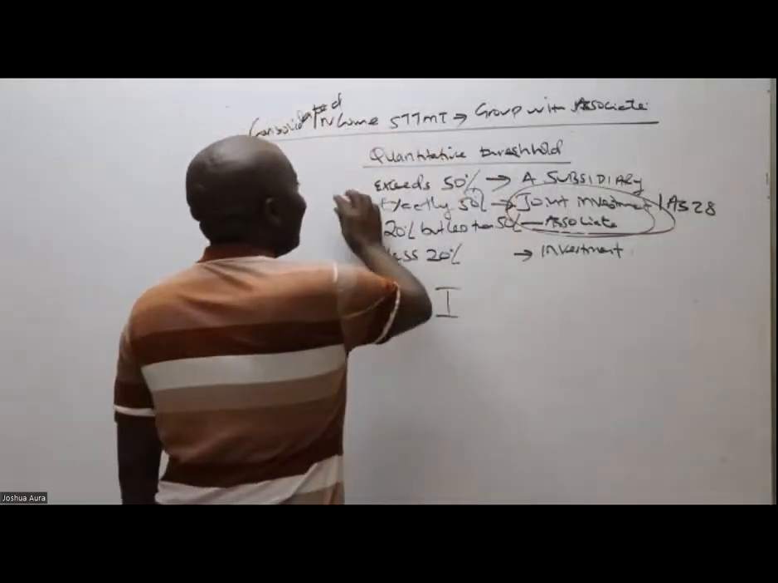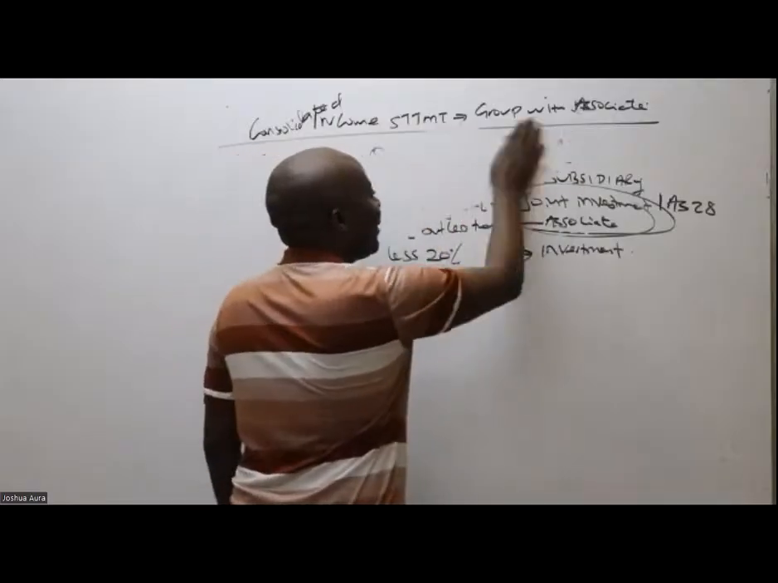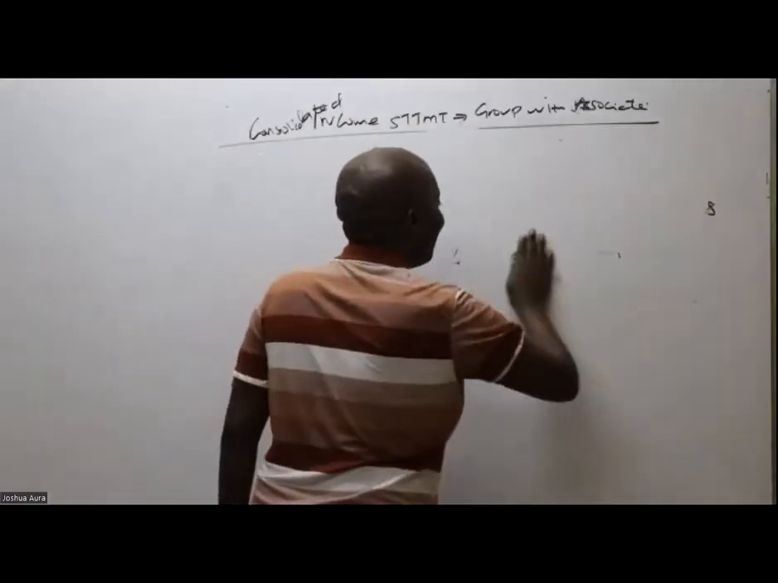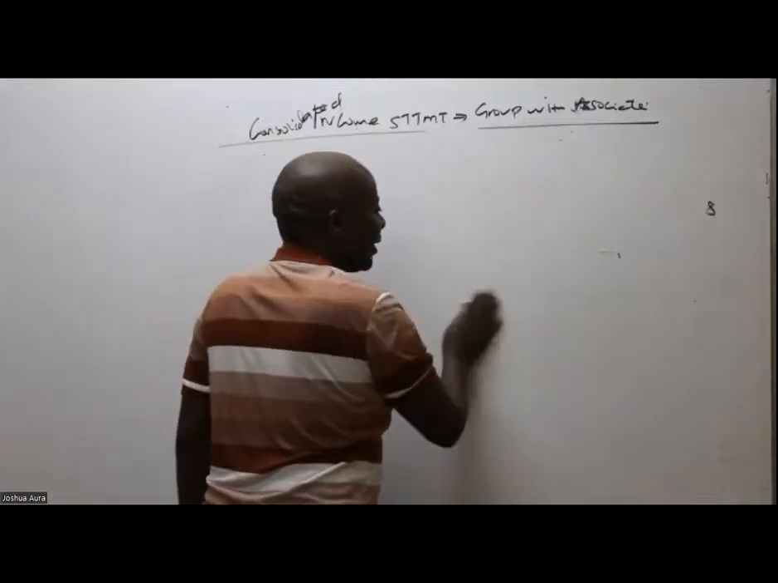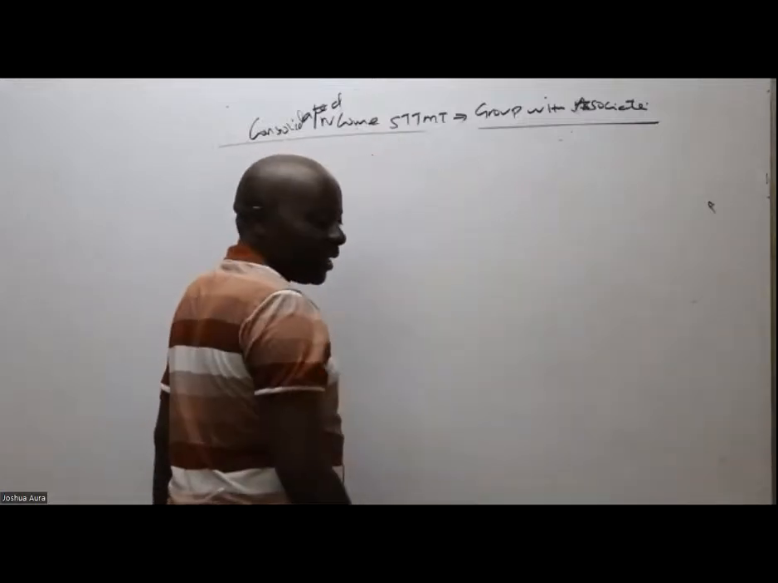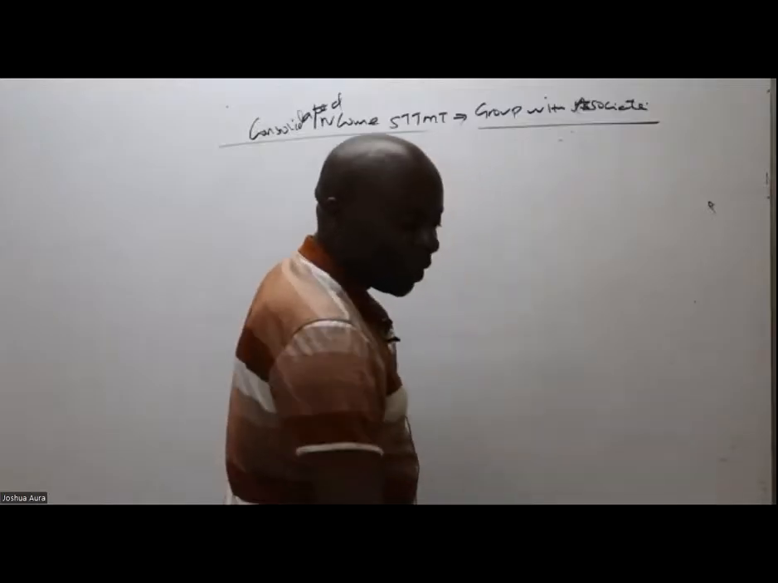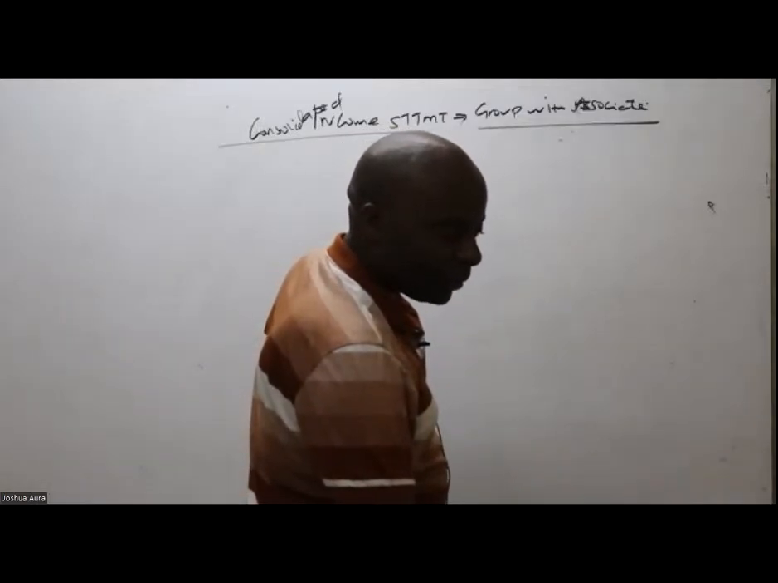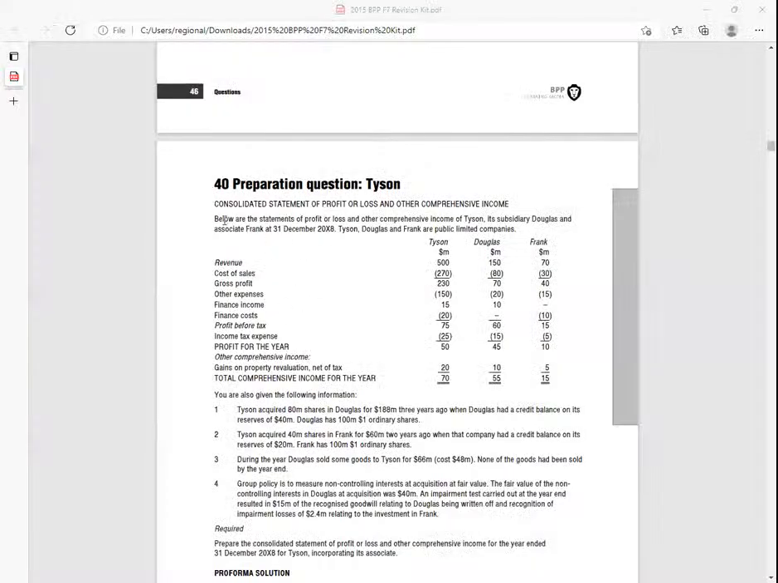We have a company that has bought some shares in another company. I can see a group formation. I can see an acquisition. An acquisition, ladies and gentlemen. We are told in this case here that the company that bought the other is called Tyson. Tyson was a big boxer. So Tyson acquired 80 million of Douglas shares.